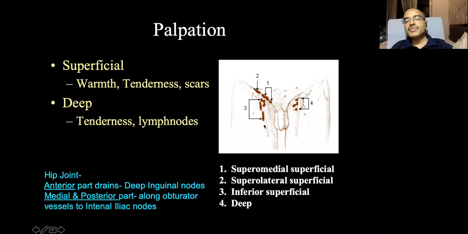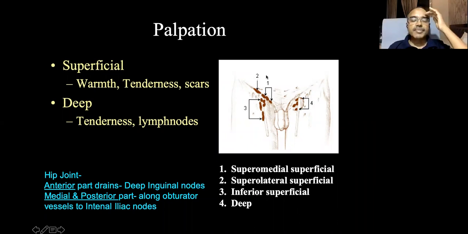Remember, the lymph nodes around the inguinal region are in two groups, superficial group and the deep group. And the superficial group is again in three groups. There is a superomedial superficial and superolateral superficial, and there is an inferior superficial group. And there is a deep group. Remember the hip joint: the anterior part of the hip joint drains to the deep inguinal lymph nodes. Okay, the anterior part of the hip joint. Whereas the medial and posterior part of the hip travel along the obturator vessels and drain into the internal iliac nodes.